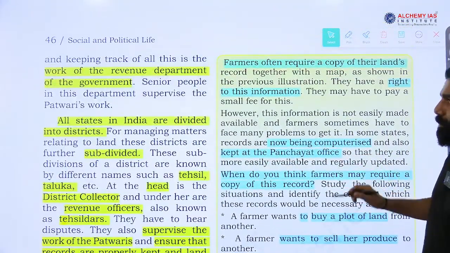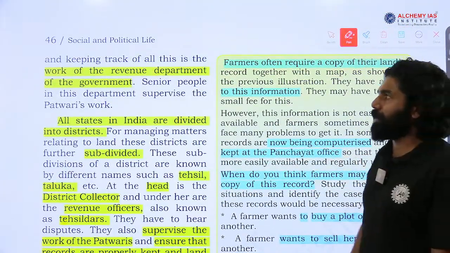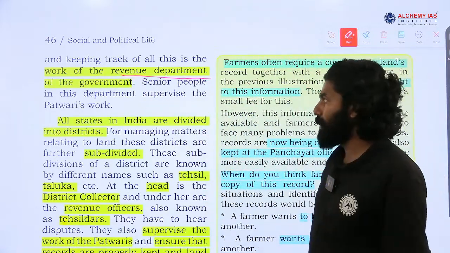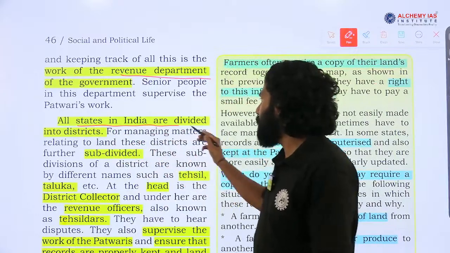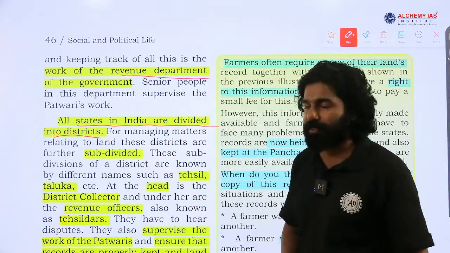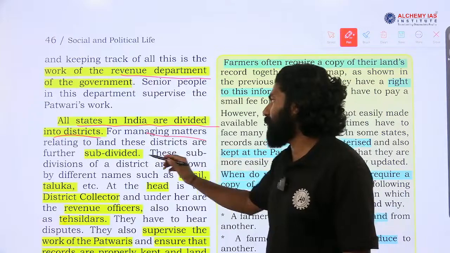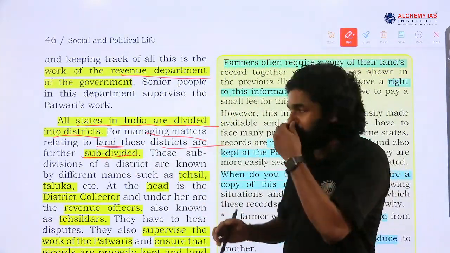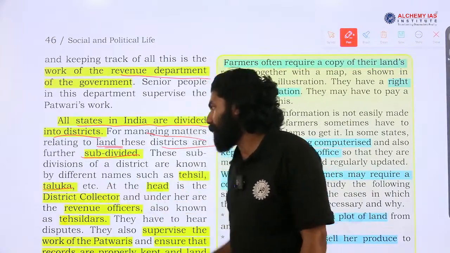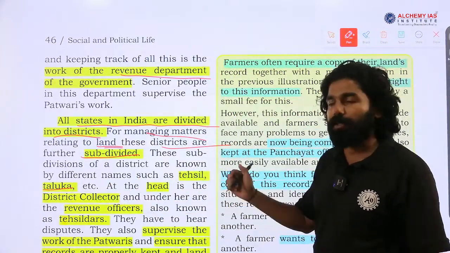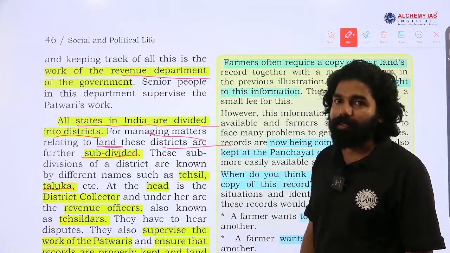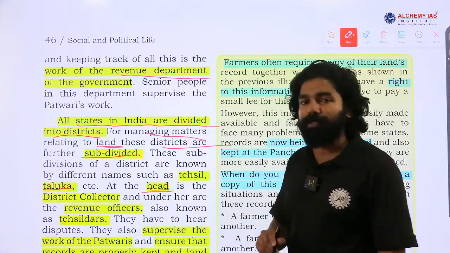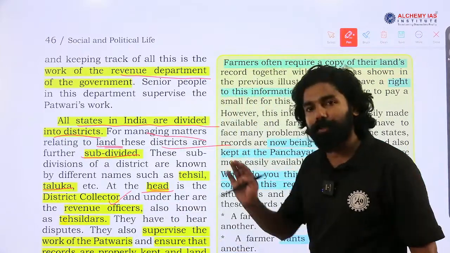Moving to next. This is the responsibility of the revenue department of the government, maintaining the land record and collecting the revenue. In India, all states are divided into districts for managing matters related to land, and these districts are further divided into tahsils or taluks. The person heading a tahsil or taluk is called a tahsildar. The person heading the district administration is called the district collector. It evolved from the British rule.